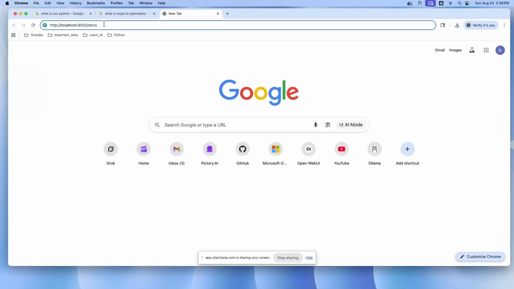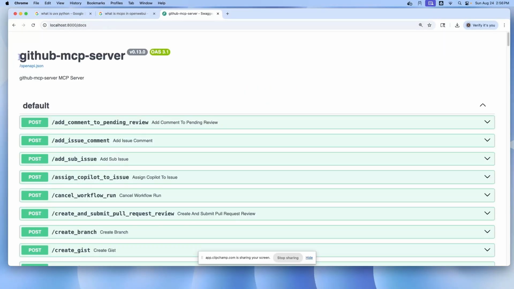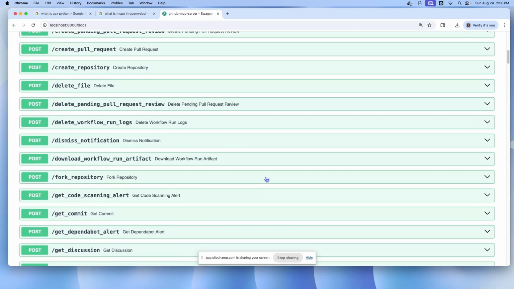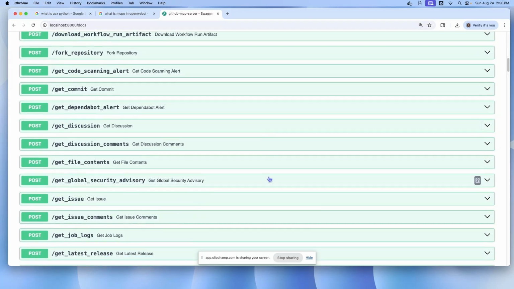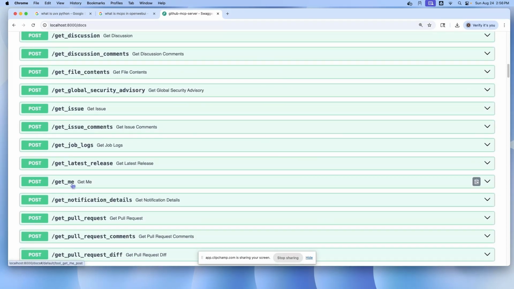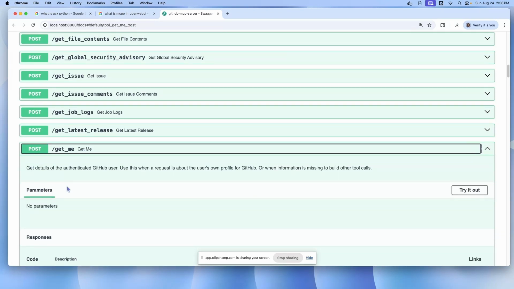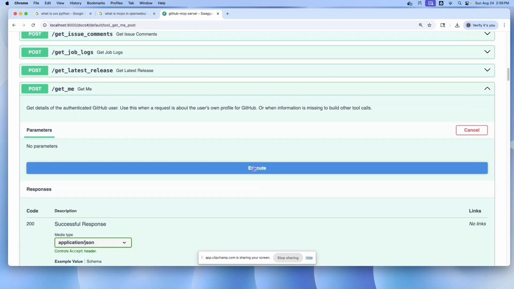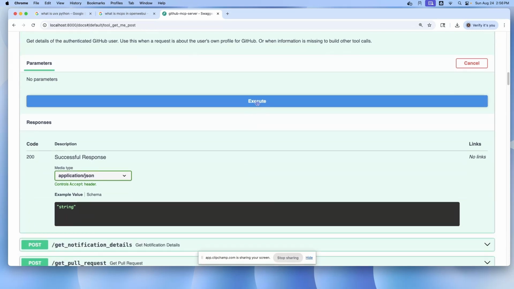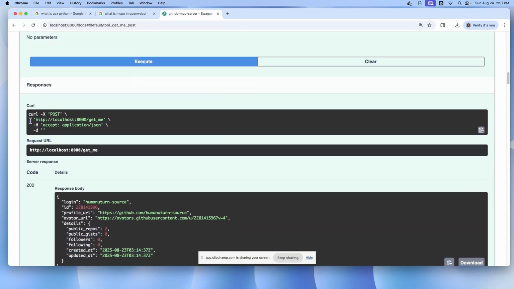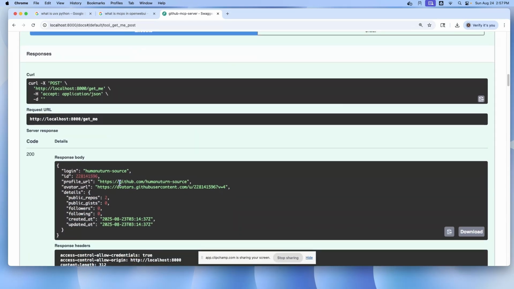Let us validate the GitHub MCP server. Go to the browser and type the URL http://localhost:8000/docs. It displays all the commands available in the MCP server. Let us test a simple command, get me. Click on post, try it out and then execute. It executes the curl command and gives the correct URL for the GitHub.